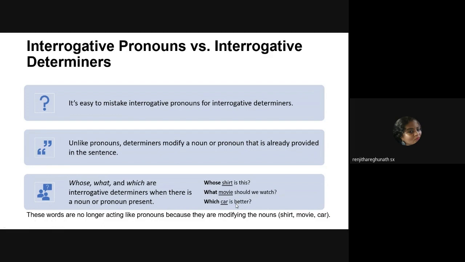Fine? What movie, what car, which car, whose shirt എന്നൊക്കെ പറയുമ്പോ നൗണിനെ മോഡിഫൈ അല്ലെങ്കിൽ it is playing or acting on the noun. That will be a better term. Okay. It is connected to the noun എന്ന് ആലോചിച്ചാൽ then you will understand that it is an interrogative determiner. Clear? Yes, ma'am.